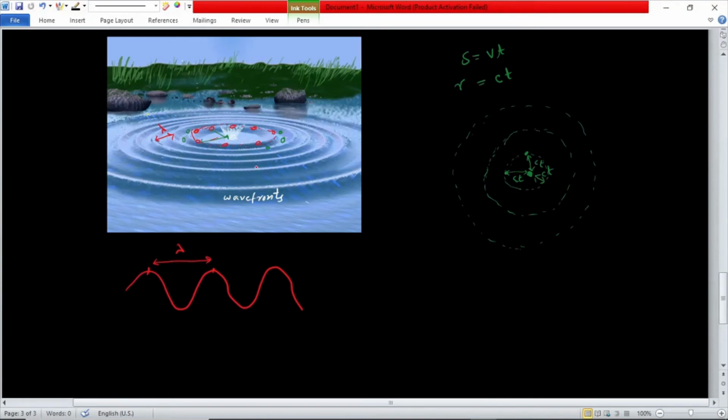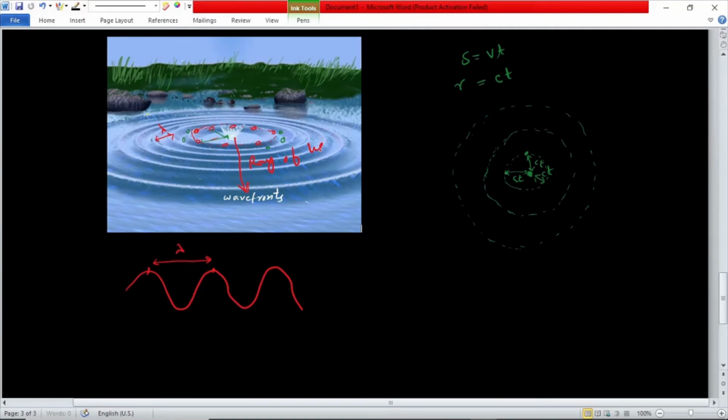These ripples, which are particles moving in phase with each other away from the origin at the same distance, are called wavefronts. And if we plot an arrow here, indicating the direction in which these wavefronts are propagating, then this line is called a ray of light.